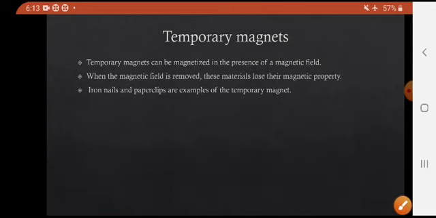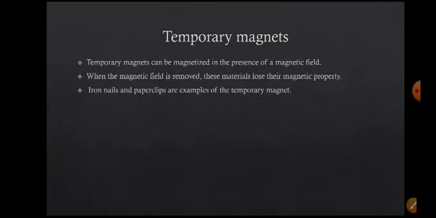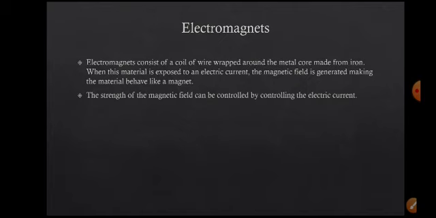So here the material is getting the magnetic property due to the presence of a magnetic field. This type of magnet is called a temporary magnet. These temporary magnets are used for temporary purposes only.